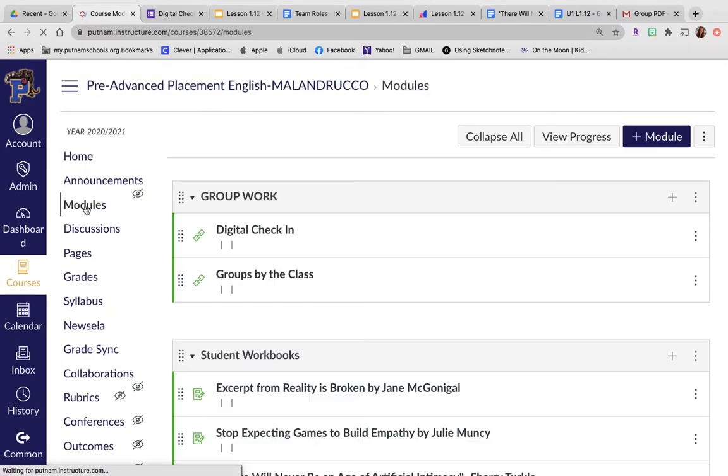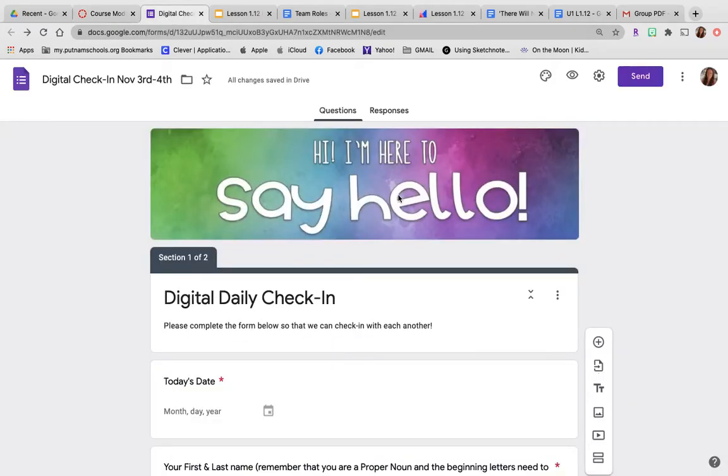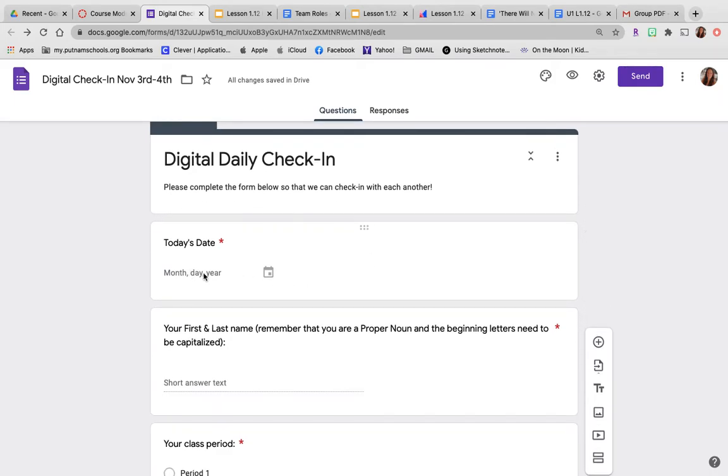All right, so let's get into what we are doing today. In modules, the first thing I would like everybody to do is a digital check-in. I'm going to try to do these once, if not twice, every term. I just think it'd be fun. So you want to click on this and get in, and you're going to throw into this cute little form here. And each of these things I need the day's date.